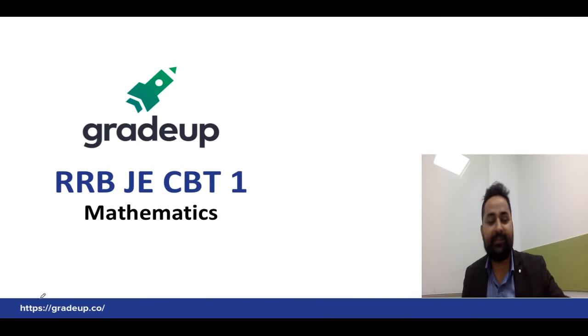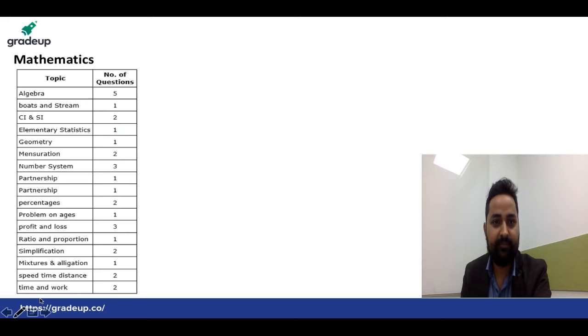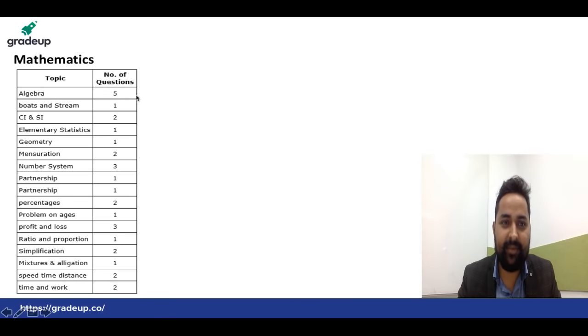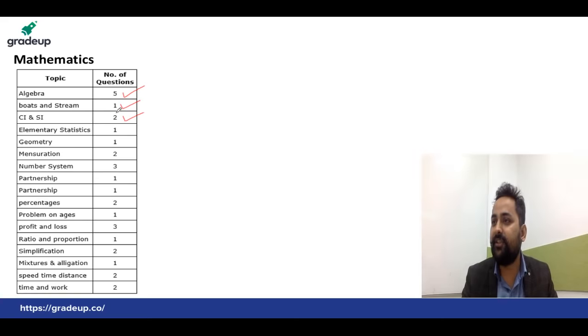Let's start the math question, everyone. In the section, algebra has 5 questions. Everyone knows: 5 questions, board stream 1 question, CSI 2 questions. So we are going to discuss some important questions over here.